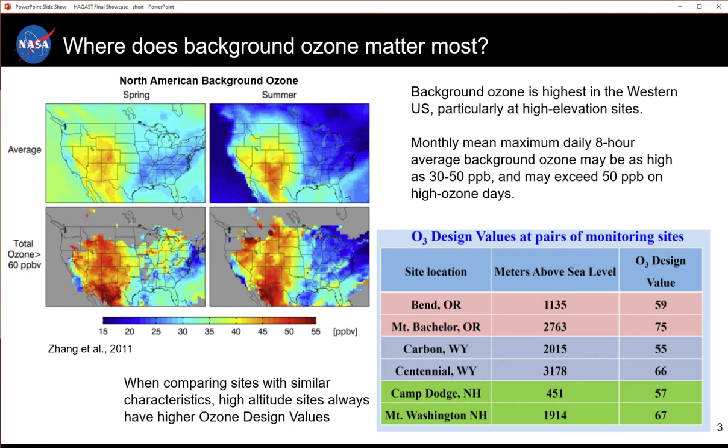What regions are most affected by background ozone? This is a model-derived quantification of background ozone from Zhang et al. 2011. You can see that background ozone is highest in the western U.S. Monthly mean maximum daily 8-hour average background ozone can exceed 50 ppb on high ozone days. Background ozone is a particularly big issue at high elevation sites. When comparing sites with similar characteristics, high altitude sites always have higher ozone design values.